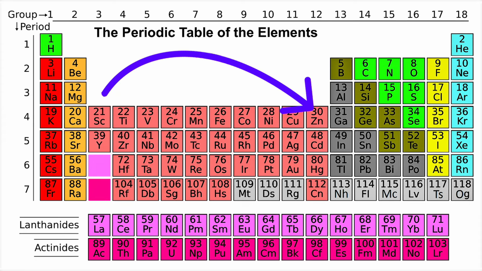These transition metals possess variable oxidation states, which means they can have +1, +2, +3, +4, and so on. So this is what the transition metals do.